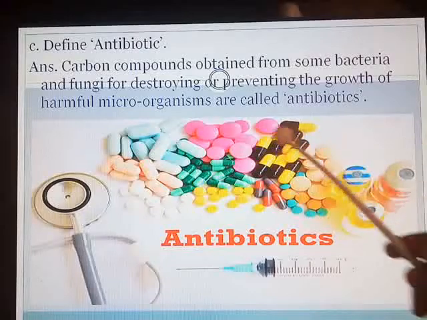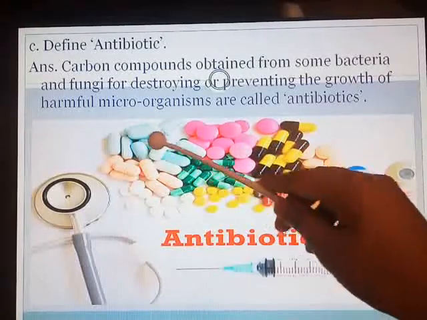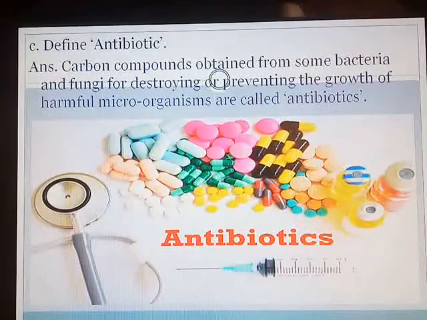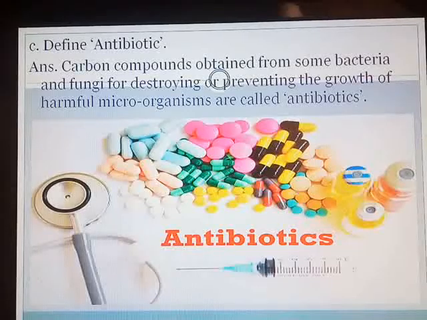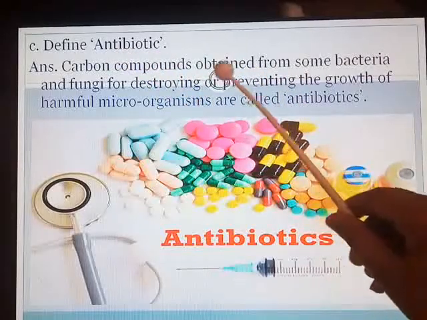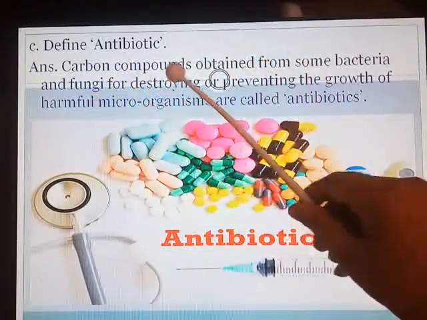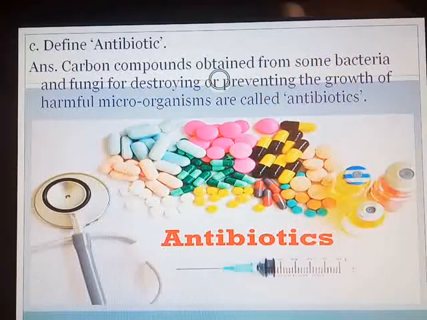No need of showing this diagram and all. For your understanding, I have just taken this diagram from Google. You can see such colored tablets which you get when you suffer from fever or any other disease and you go to the doctor. Such capsules, such pink, white colored tablets you get, and those doses have to be taken at regular intervals of time. So mark the answer, page number 91. Carbon compounds obtained from some bacteria and fungi for destroying or preventing the growth of harmful microorganisms are called antibiotics.